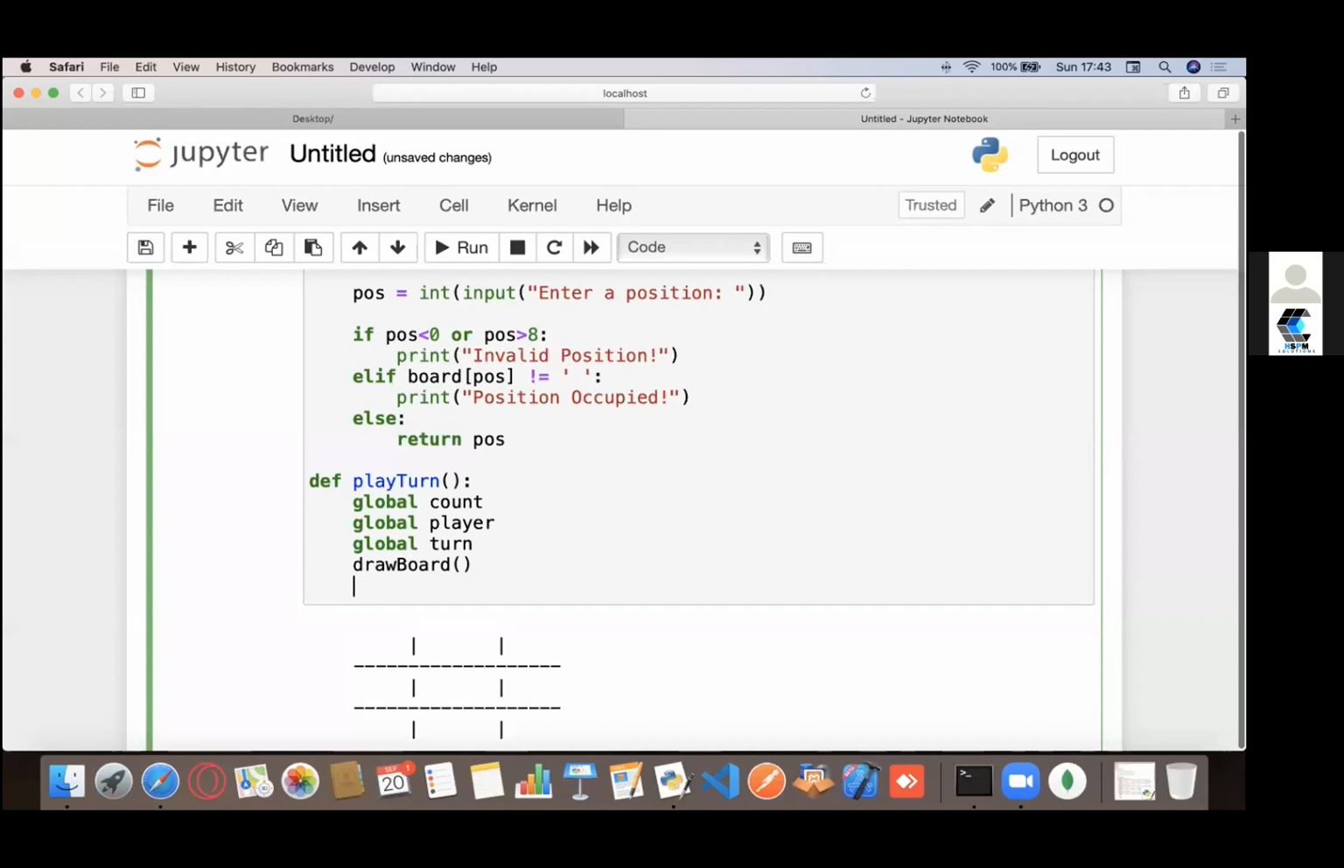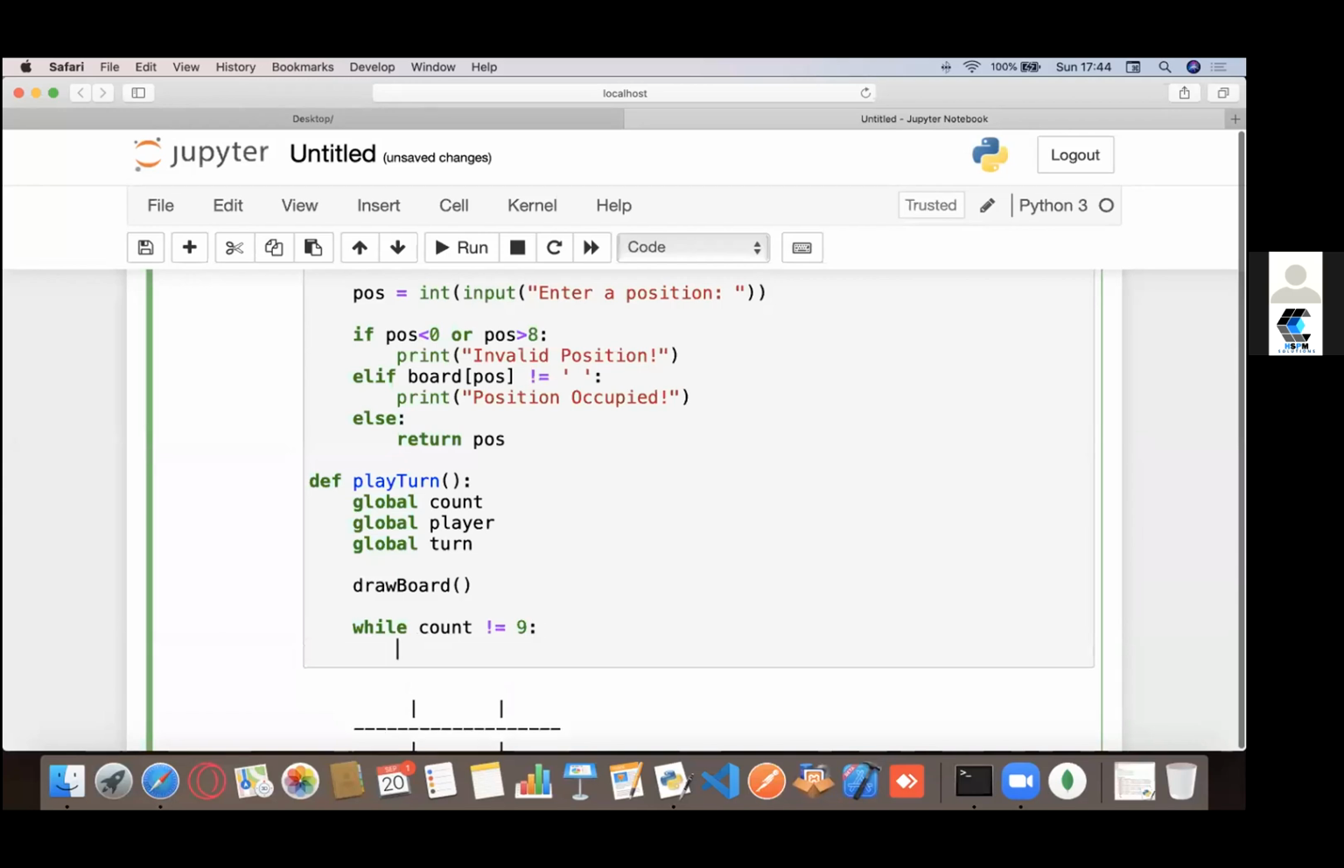Now I want to check out. Let me put a speed line in here as well. So how long do I want to play this game? I want to play until 9 moves have been made, right? Because once you have already crossed the threshold of 9 moves, there wouldn't be any place for you guys to enter something. So while count is not equals to 9, I want to say that position equals to get input.